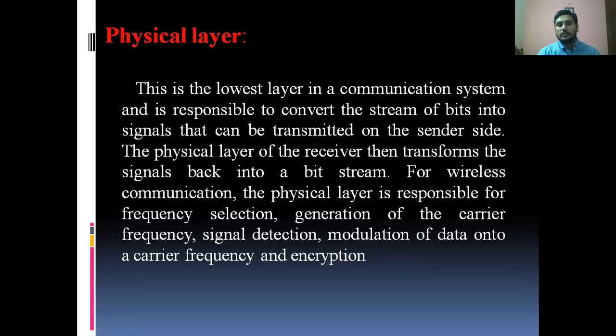But coming to wireless, there is no fixed path. The fixed path is not available. So here it has to do frequency selection. The responsibility of the physical layer in wireless is frequency selection and generation of the carrier frequency, signal detection, modulation of data onto a carrier frequency, and encryption.